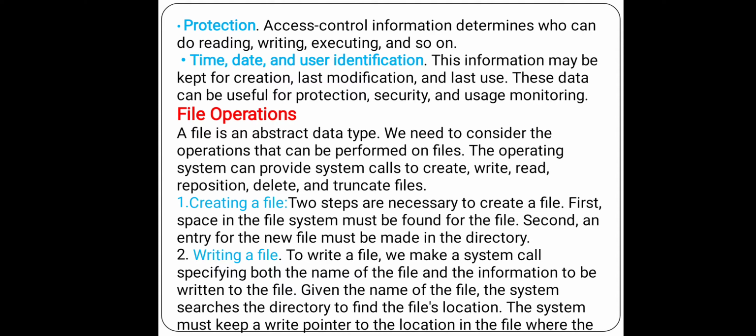Whenever you give the name of the file, the system searches where it is located in the directory, and it must also keep a write pointer, meaning whatever content you are trying to write is placed into the location where the file is.